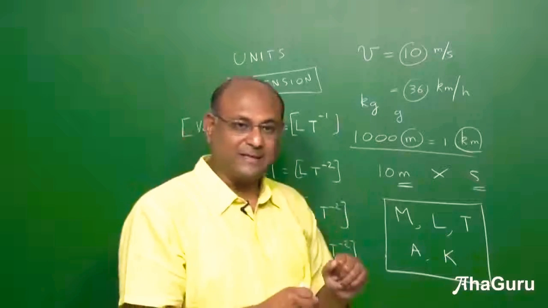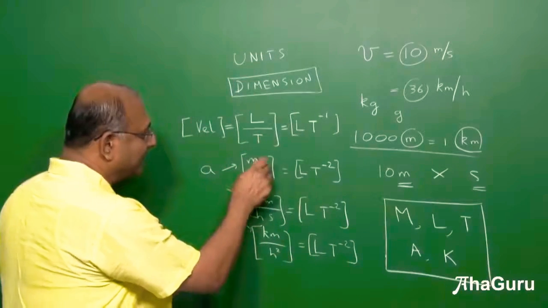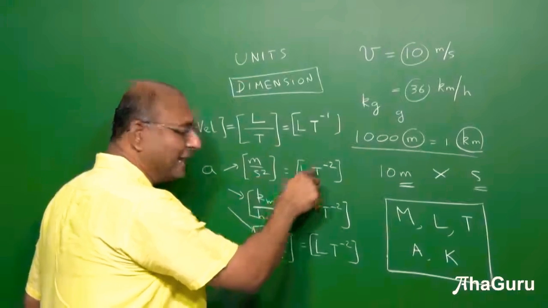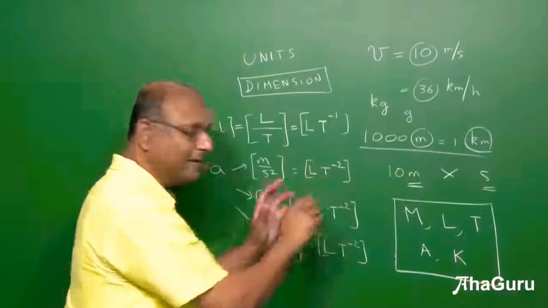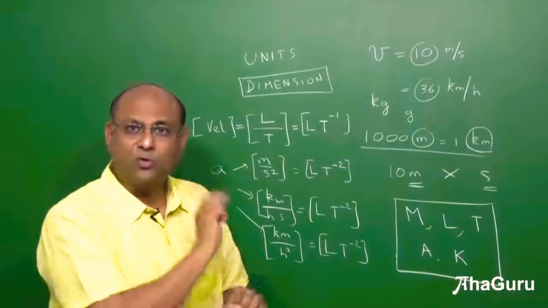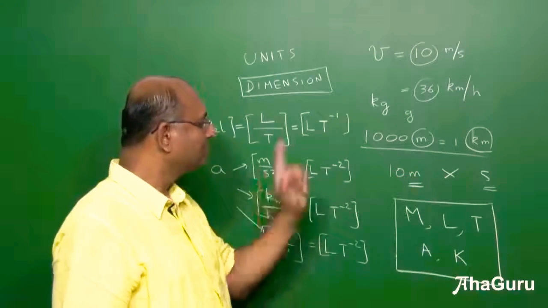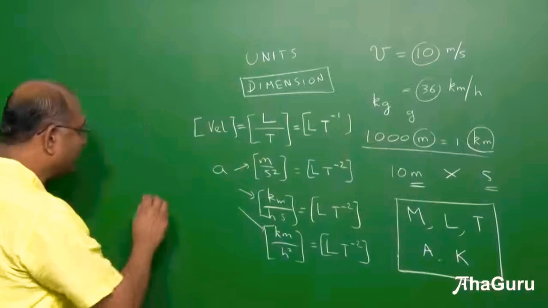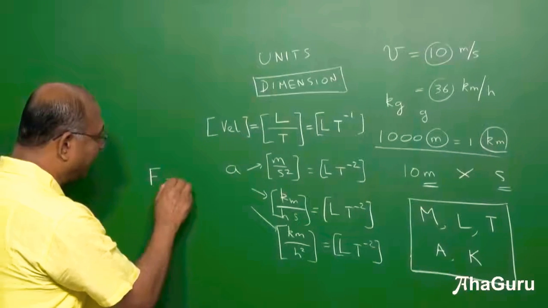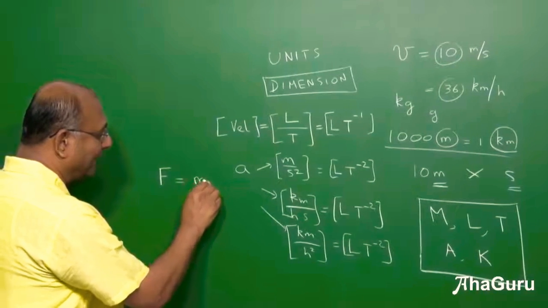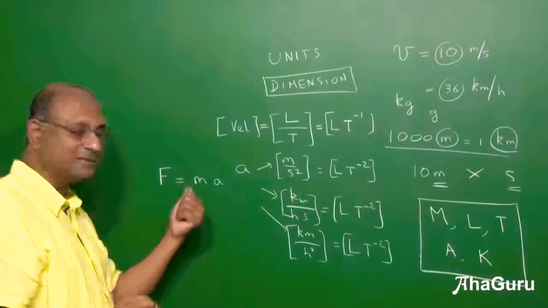So let us see, for example, acceleration, meters per second square, is made up of L and T. It's just a combination of L and T. For example, force. Does force come as a special dimension? No, because we'll start with using a formula like this. F is equal to mass into acceleration. You know Newton's law, right?